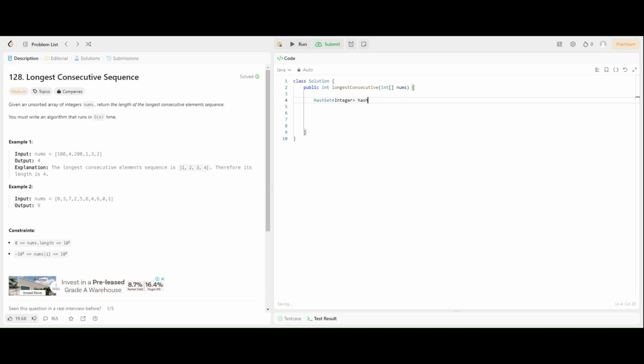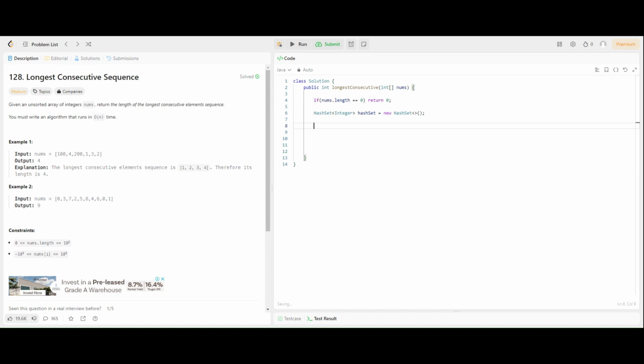Let's call it hash set equals new hash set. But first we can just put a check to see that if nums is empty, then we return 0, because it doesn't say here that nums will have values in it. As you can see, nums length includes 0, right? So let's just have that check in place.